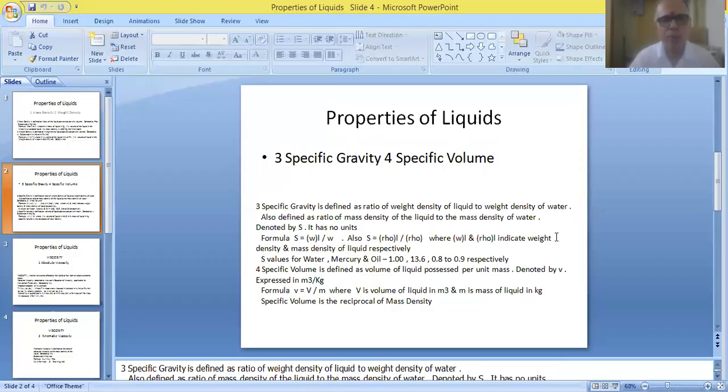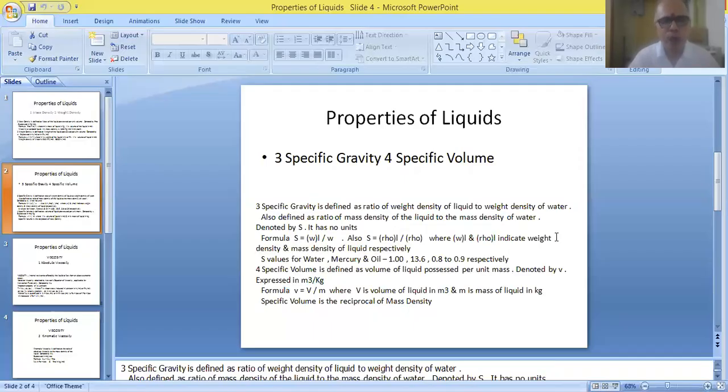And it can also be defined as the ratio of mass density of liquid to mass density of water. So two formulas are available for measuring specific gravity. It can be taken as a ratio of weight densities, or as a ratio of mass densities.